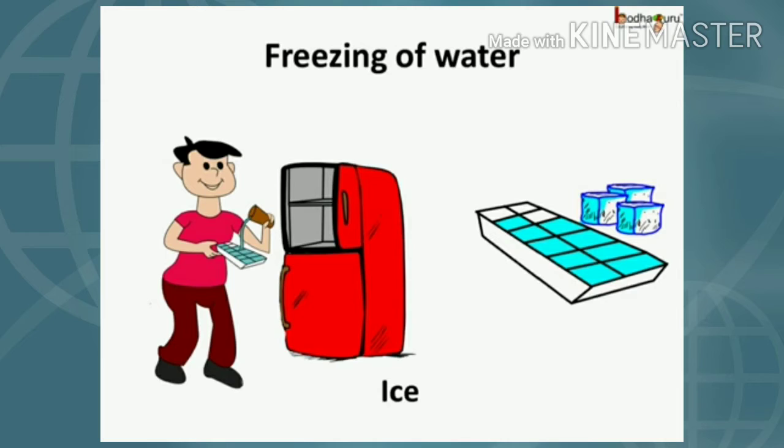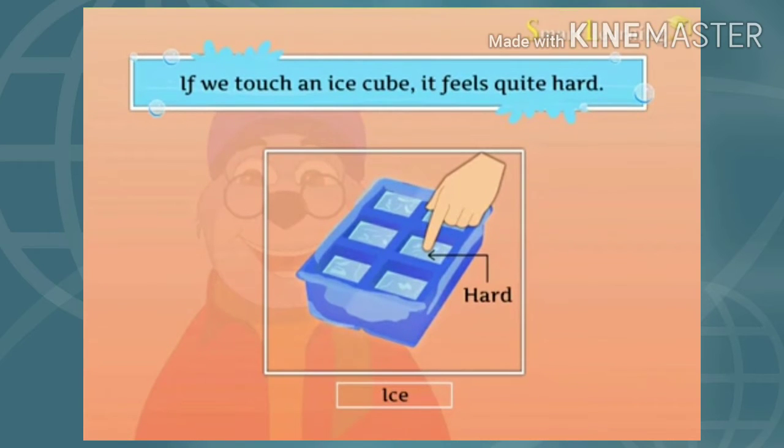You do one thing, put a tray of water in the freezer, as you can see in the picture. Then it will turn into ice after a few hours. Water changes from the liquid state to the solid state on cooling. I told you that change in the state of matter can be done only if cooling occurs or if heating occurs, right?